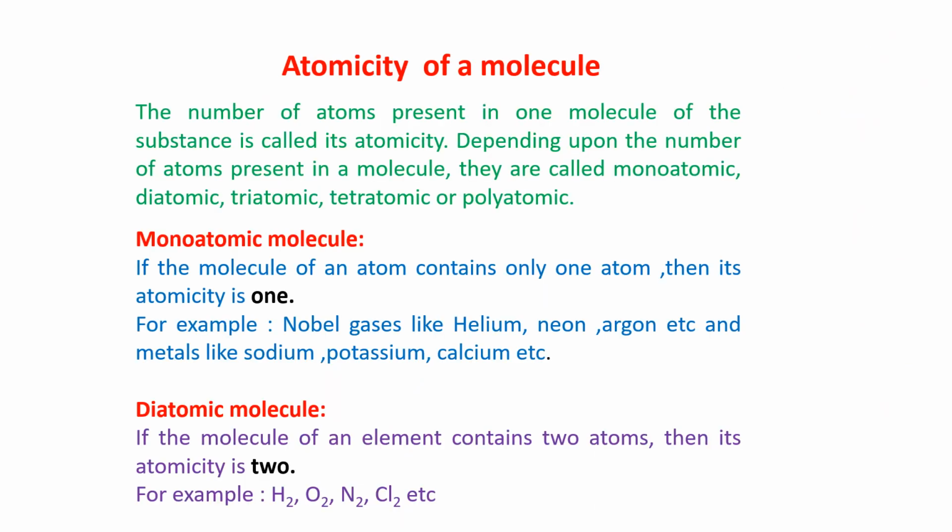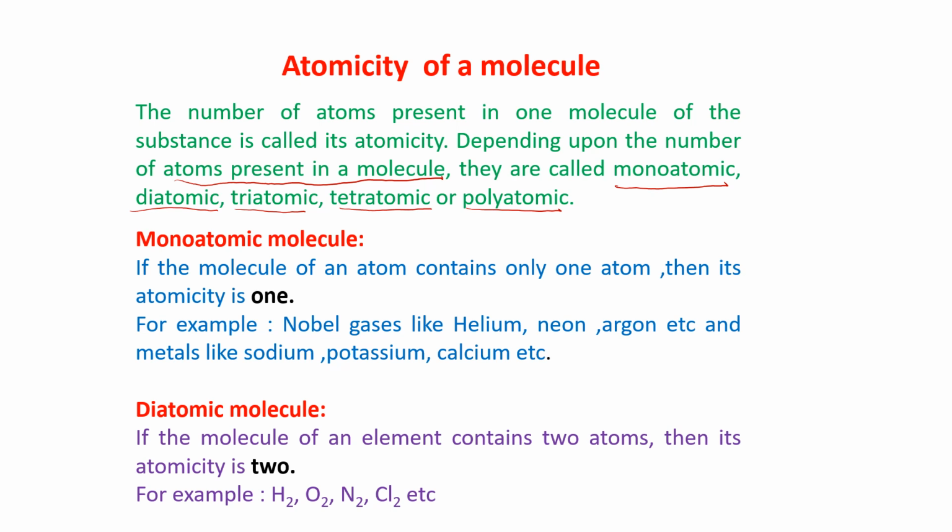Atomicity of a molecule. The number of atoms present in one molecule of the substance. How many atoms are present in one molecule of a substance is called its atomicity. So, depending upon the number of atoms present in a molecule, they are called monoatomic, diatomic, triatomic, tetraatomic or polyatomic.